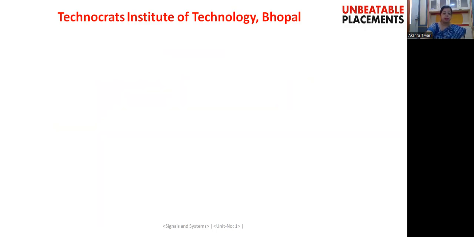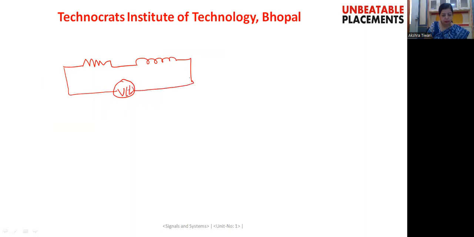Okay, so let us take for an example, we are having a system in which we have one resistance connected to one inductor, and here we have applied a voltage source v(t), right? So this v(t) is the input signal, and due to the application of this input signal, one current i(t) will be flowing through this circuit.